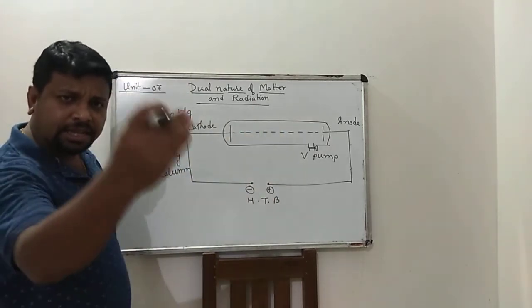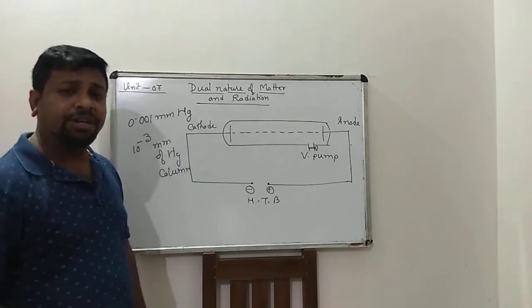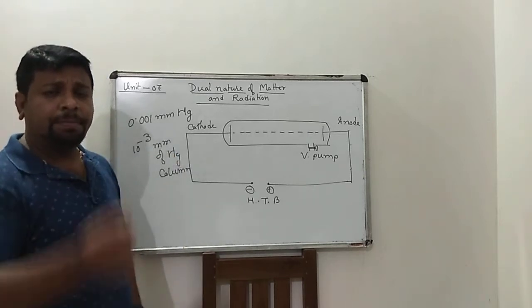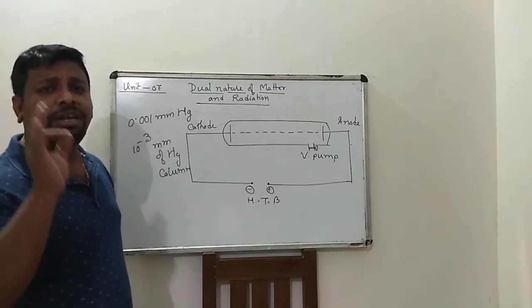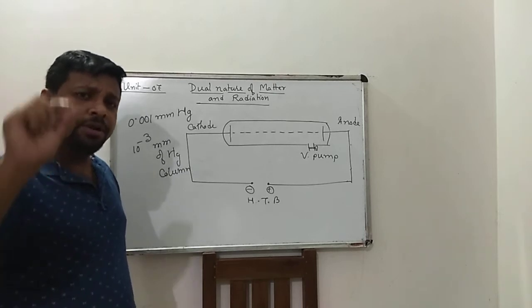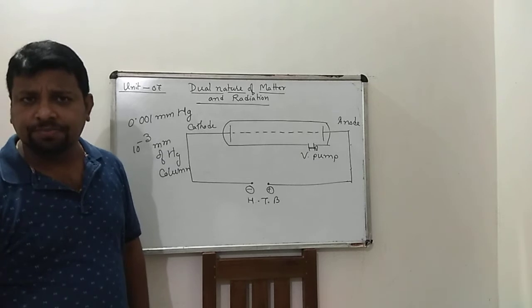Next, they have a penetrating power. They have a penetrating power. It can easily penetrate thin aluminum or gold foil. This thin aluminum foil, gold foil, easily, it can penetrate.